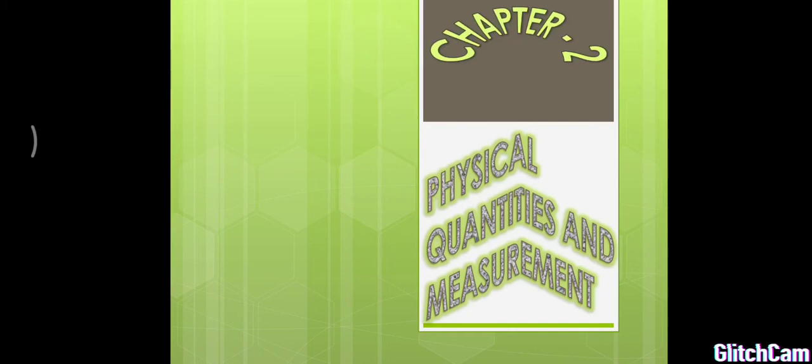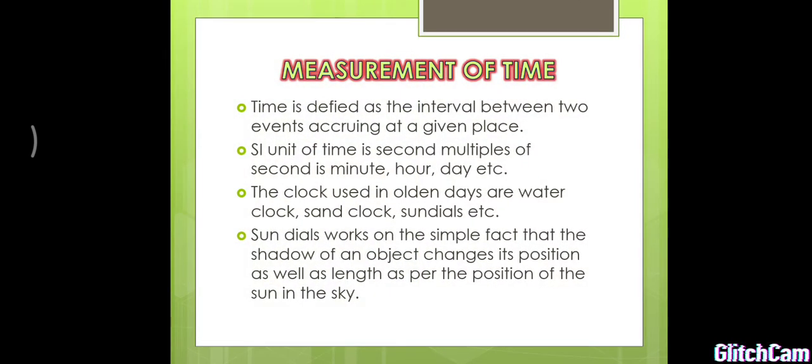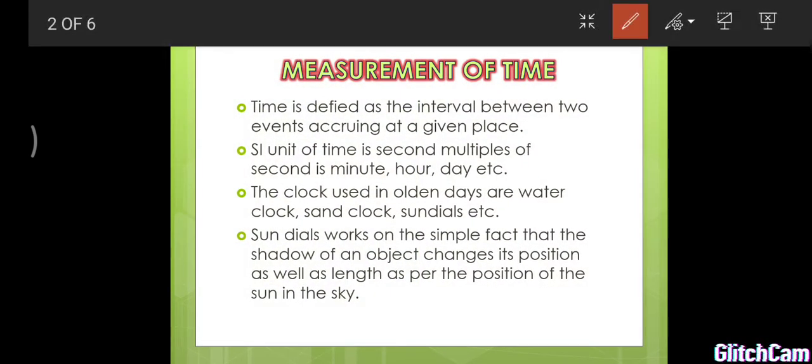Today we are going to see the next topic in physical quantities and measurement, that is measurement of time. So first we want to know what is the definition of time. Time is defined as the interval between two events occurring at a given place. The SI unit of time is second. And now we are going to see the multiples of time. Multiples of time are minute, hour and day, etc.